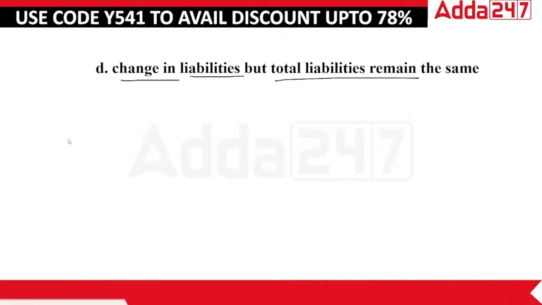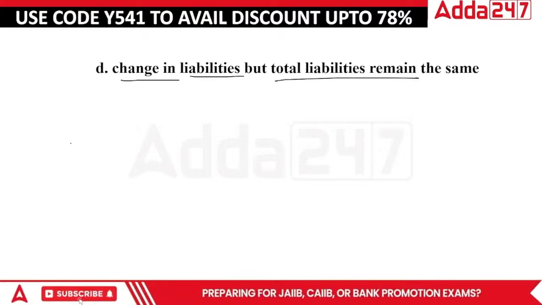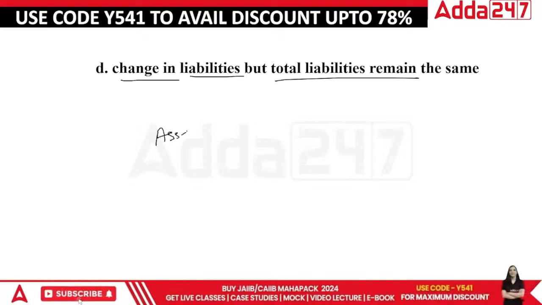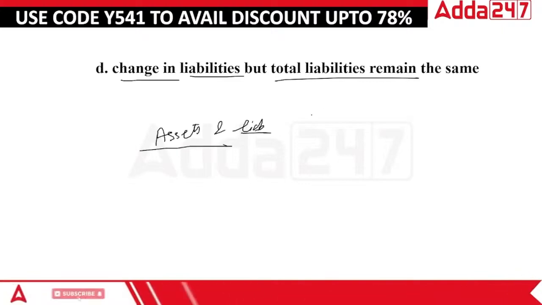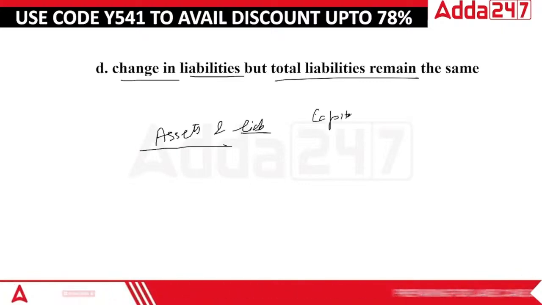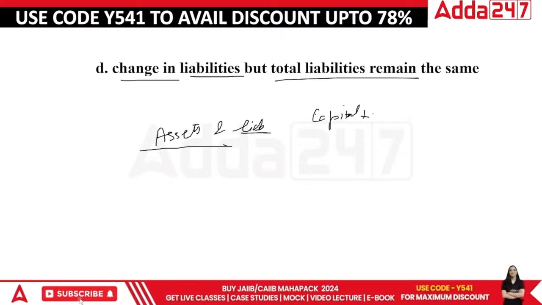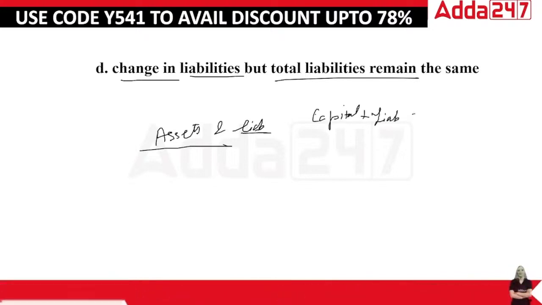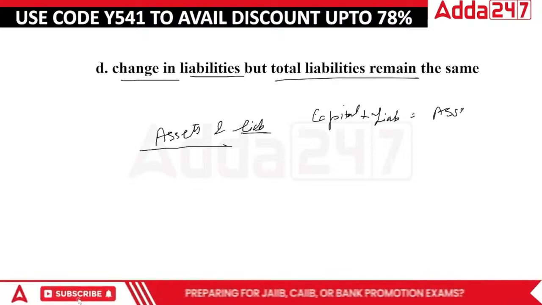What kind of classification are they talking about? The classification of the way the assets and liabilities are shown. For example, under the balance sheet equation, what do we have? Our capital plus liabilities is equal to assets.